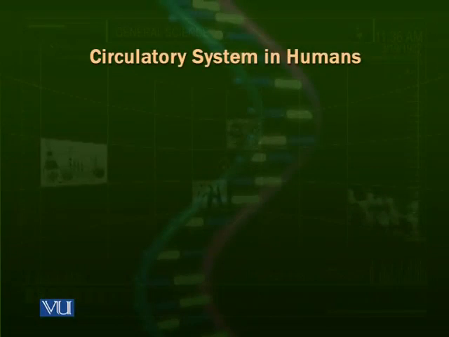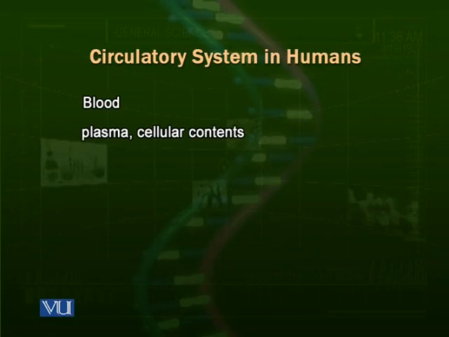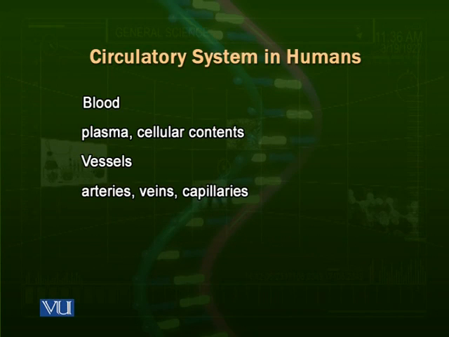The circulatory system in human beings consists of three major constituents: the blood, the circulatory fluid; the vessels, the vascular system in which the blood, the liquid tissue, can flow; and the heart, the pumping organ. Blood consists of plasma, the watery, fluid part of the circulatory system that actually transports the materials from one part of the body to another part of the body, from the heart to the body, and from the body back to the heart.